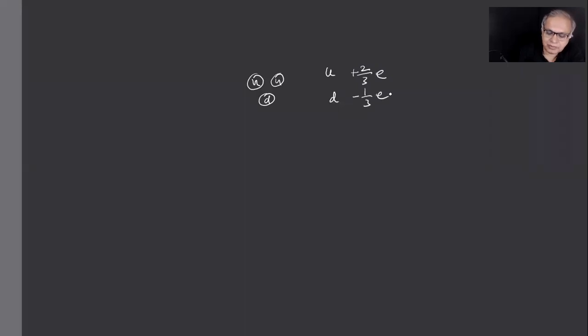Add up now. +2/3 +4/3e, -1/3e, which will be +e. This is charge conservation, actually speaking. I'll come back to that later. This is charge conservation, right? Individual charges, you add up, you'll get the total charge. This is for what? Proton.